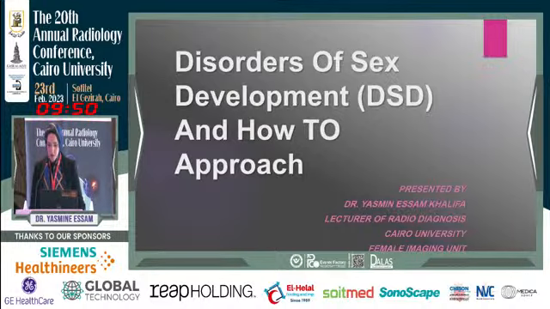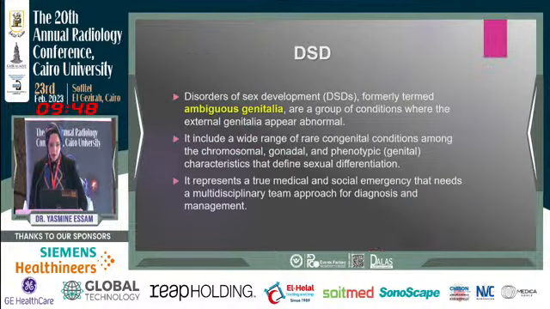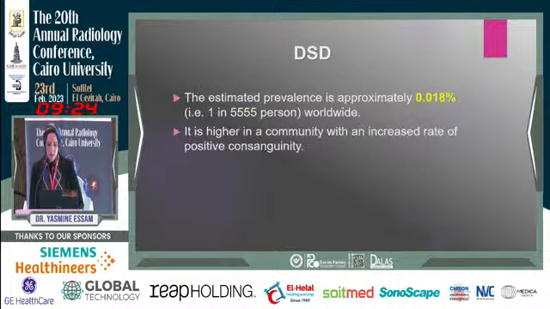Disorders of sex development and how to approach. Disorders of sex development, formerly termed ambiguous genitalia, are a group of conditions where the external genitalia appear abnormal. It includes a wide range of rare congenital conditions among the chromosomal, gonadal, and phenotypic characteristics that define sexual differentiation. It represents a true medical and social emergency that needs a multidisciplinary team approach for diagnosis and management. The estimated prevalence is about 0.18%, and it's higher in communities with an increased rate of positive consanguinity.